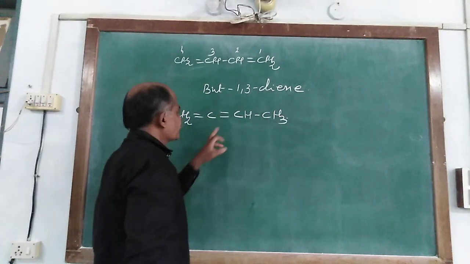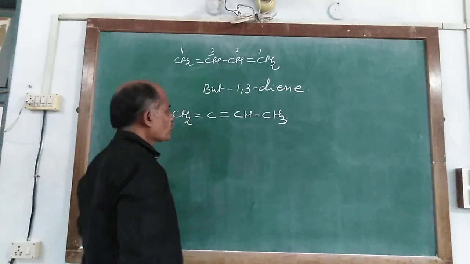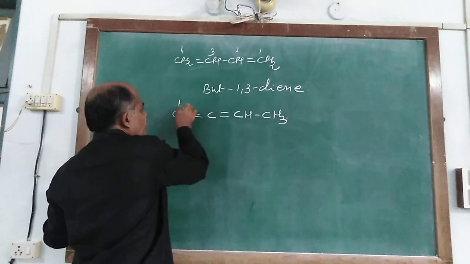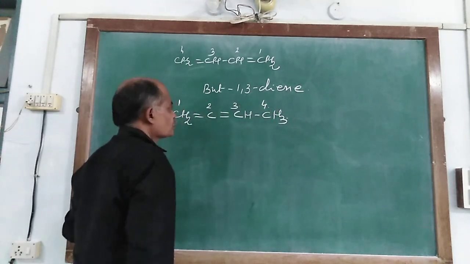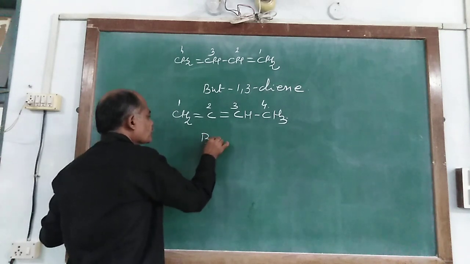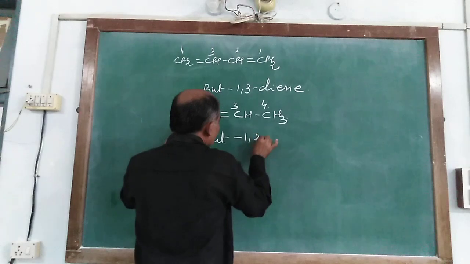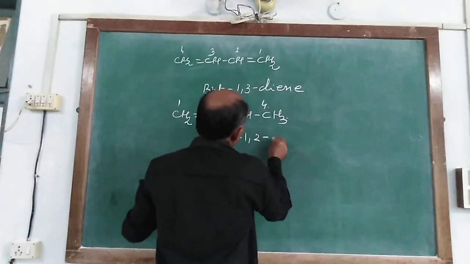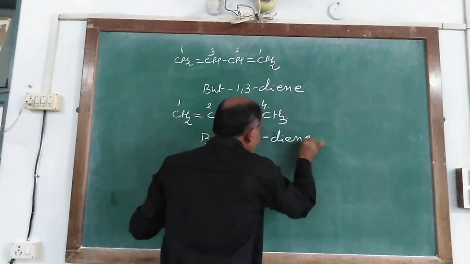Numbering from here 1, 2, 3 and 4, it is named buta-1,2-diene.